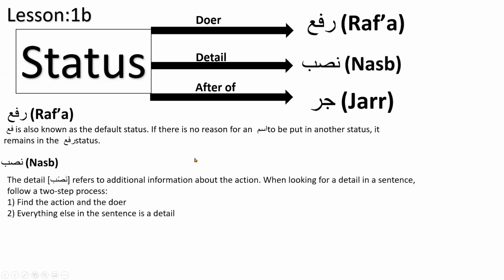Nasab, the details. Nasab refers to additional information about the action. When looking for a detail in a sentence, follow a two-step process: find the action and the doer. Everything else in the sentence is a detail. If you have a long sentence, you know who's the doer and you know the action, like, for example, Zainab ate ice cream. Everything else should be details.